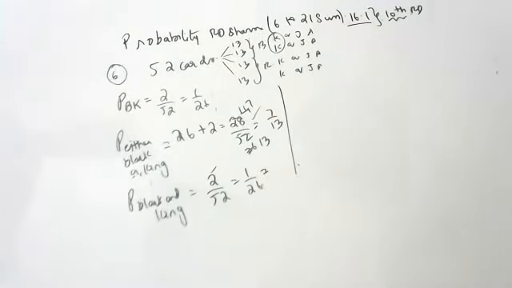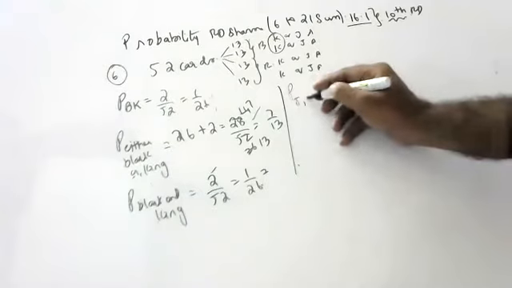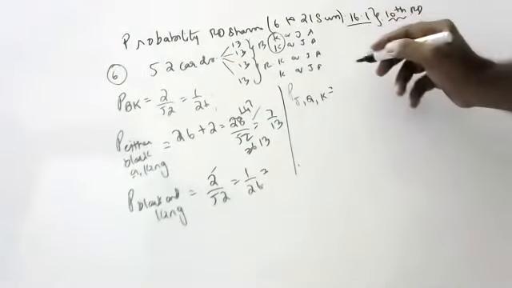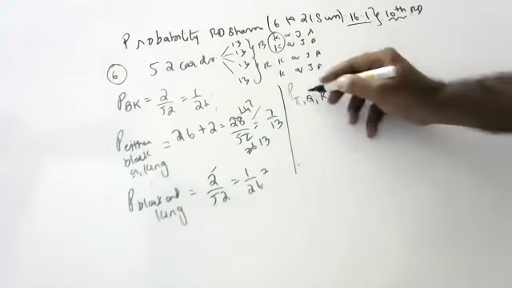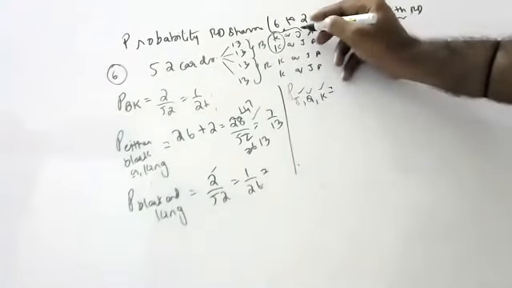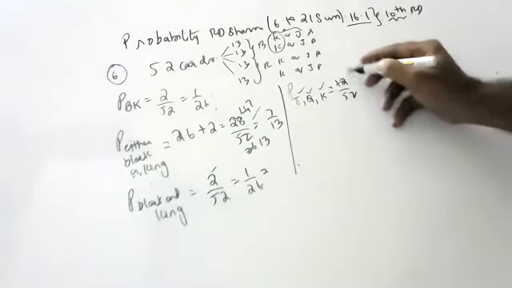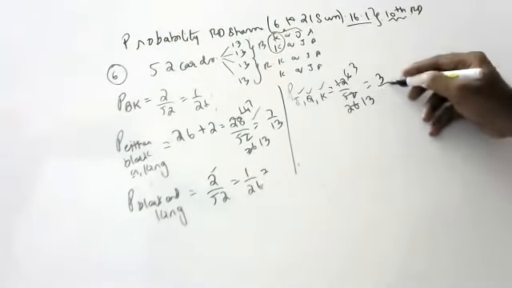Next is asking jack, queen, or king. Yes, sir, he means to say face cards, children. King, queen, jack, three are there in each suit. Three fours are 12. So 12 by 52. 2 6s are 12, 2 26s are 52, 12 by 3 are 4, 13 fours are 52. So 3 by 13, children.